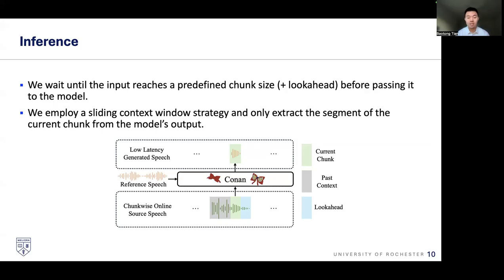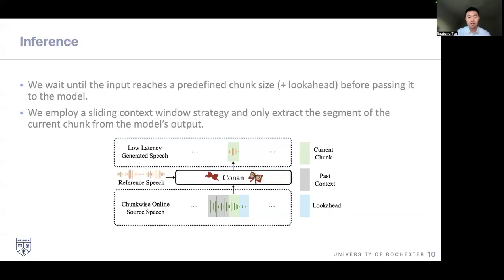From this diagram, we can see three parts. The gray part is the past context. The green part is the current chunk, and the blue part is the look ahead. We feed all these three parts to the Conan model. However, it is the green part, the current chunk, that we care about. So we only extract the green part as one component of the output, because we're going to concatenate it with other chunks from different passes of the model. That's our inference process.